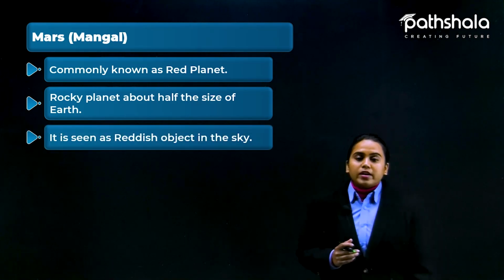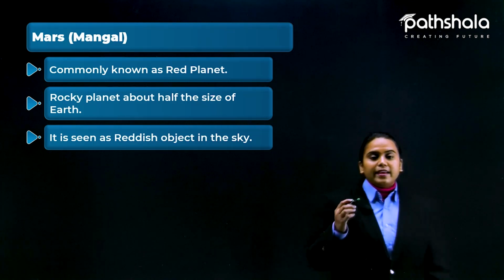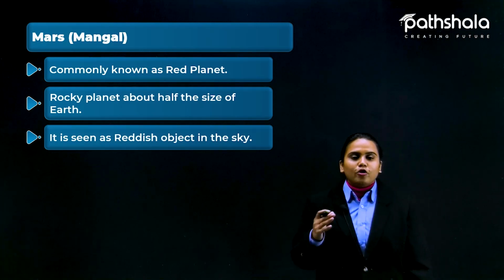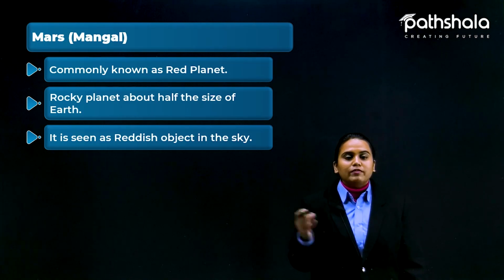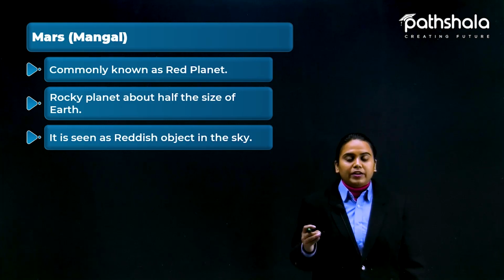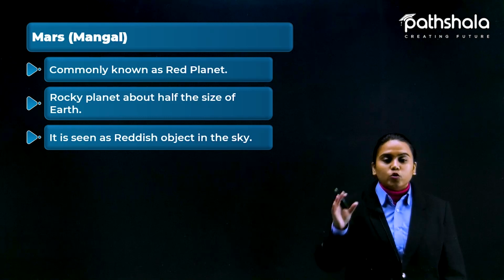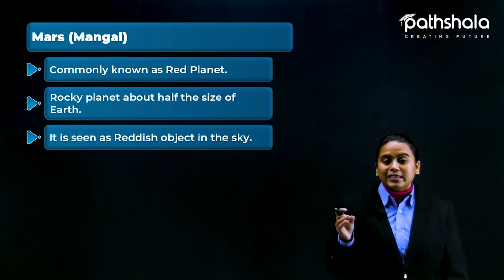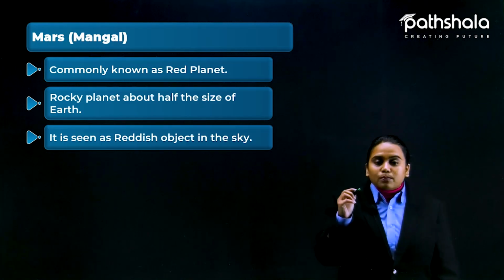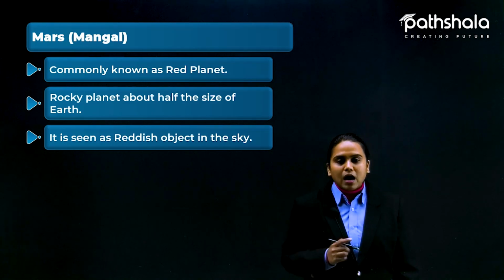Okay, so it is reddish in the sky. If you spot anything red in color, and unless you are living in Delhi. Why? Because there is too much pollution. You can't even see stars there. You have to see from an observatory. Any place where there is not too much light and pollution, you would be able to see these planets by naked eye also. So anything you spot in red color, you will know that this is the planet Mars.